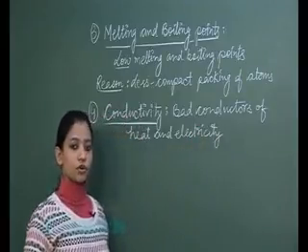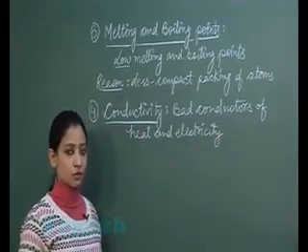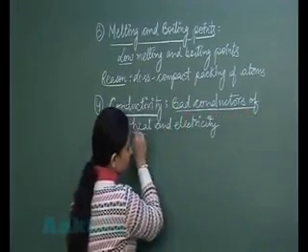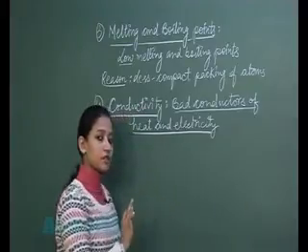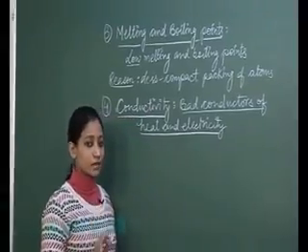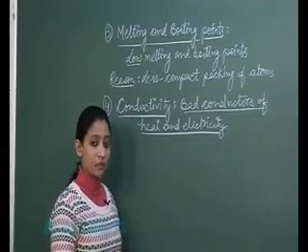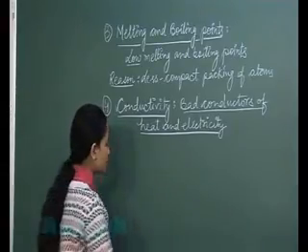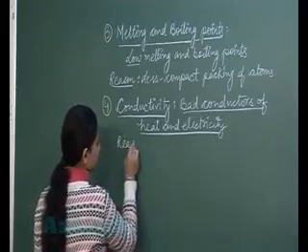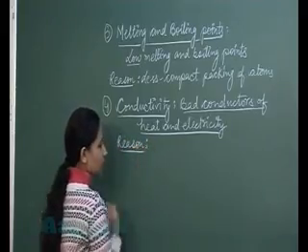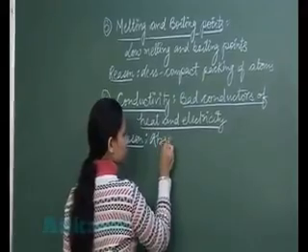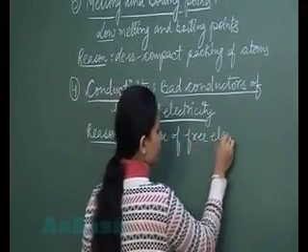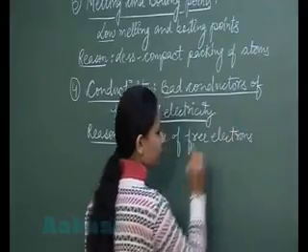As metals are good conductors of heat and electricity, when we talk of the non-metals, they are bad conductors of heat and electricity. Now, conductance of electricity is because of the presence of free electrons. And why are they bad conductors of heat and electricity? Because of the absence of free electrons. So the reason we can write is absence of free electrons, and free electrons are responsible for the conduction of electricity.